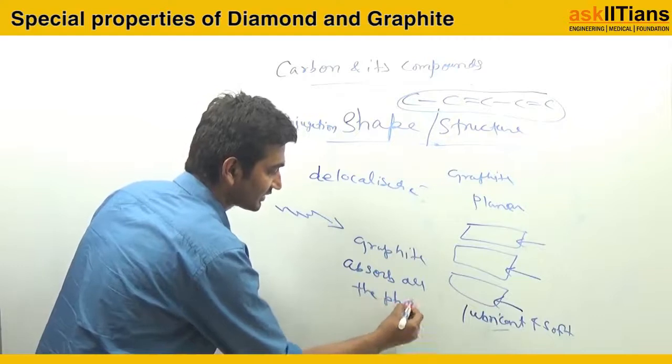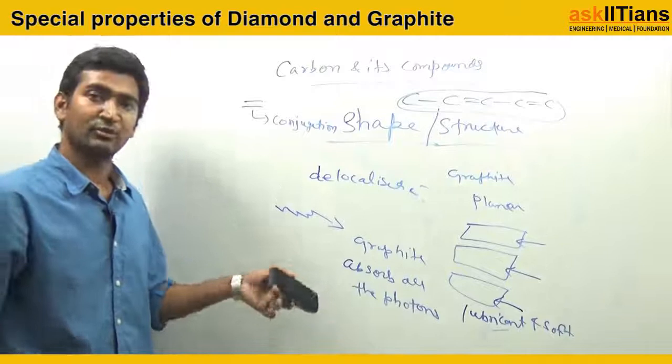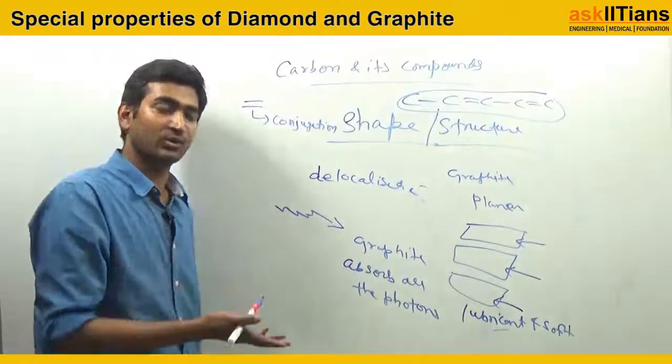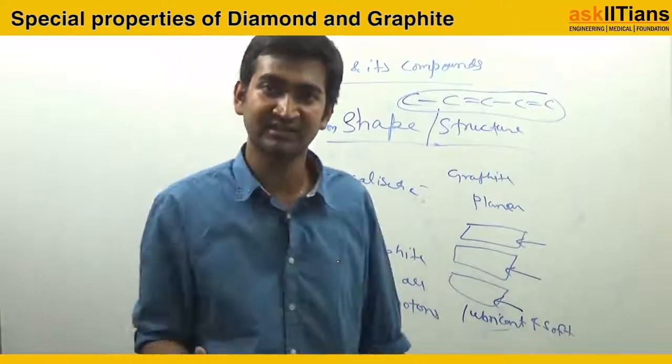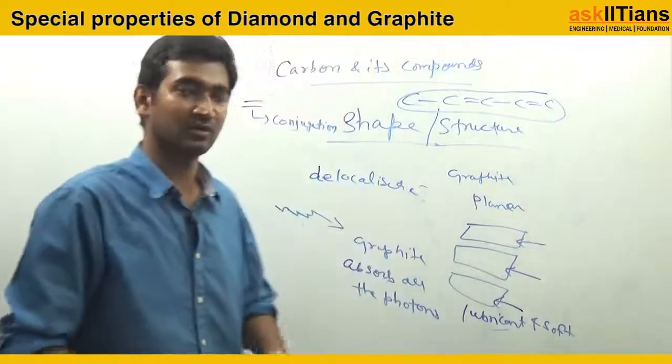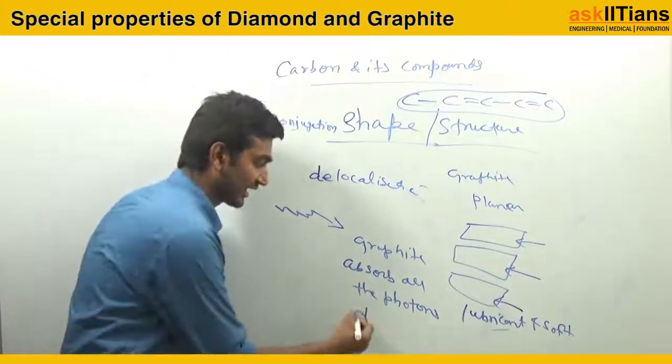Photons means what? The light particles. Graphite, if you provide light to it, will absorb all the photons. And if anything absorbs every wavelength, every light, then what does its color become? It becomes dark. Its color becomes dark, right?